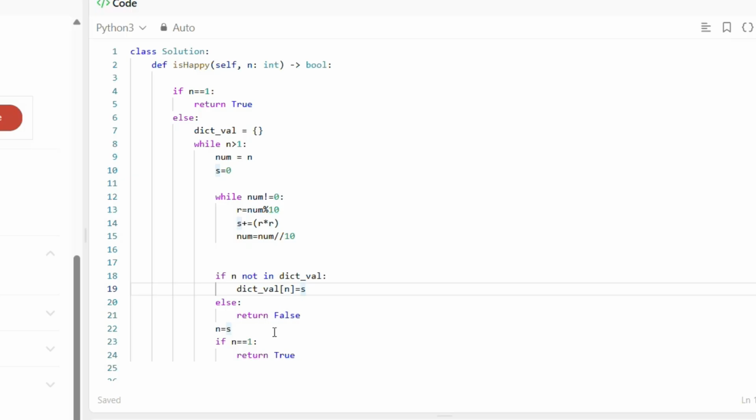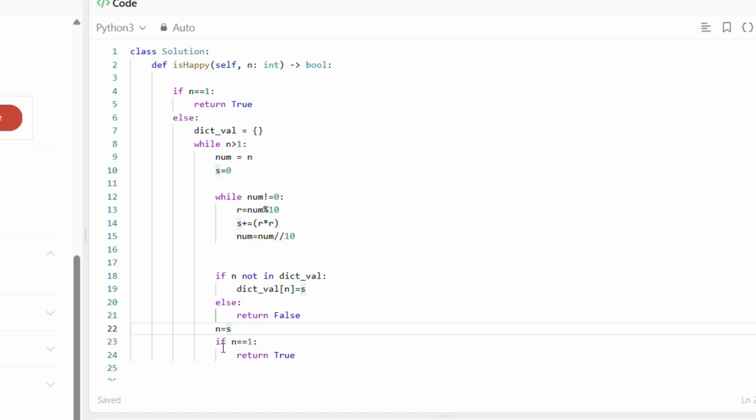Else I am returning false, and if n is equal to 1, I return true. Whatever value I get for n, I put into num, and it is calculated here, and the n value I am preserving over here.